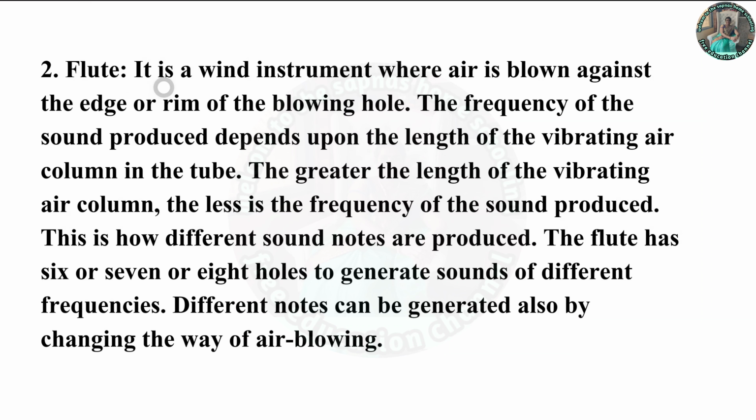Now, flute. It's a wind instrument where air is blown against the edge or rim of the blowing hole. The frequency of the sound produced depends upon the length of the vibrating air column in the tube. The greater the length of the vibrating air column, the less is the frequency of the sound produced. This is how the different sound notes are produced. The flute has 6 or 7 or 8 holes to generate sounds of different frequencies. Different notes can be generated also by changing the way of air blowing.